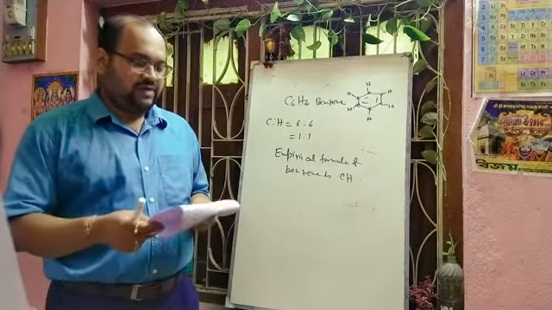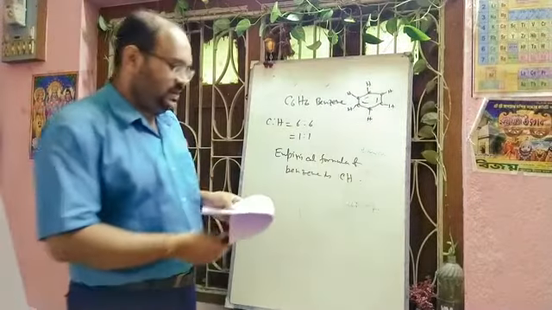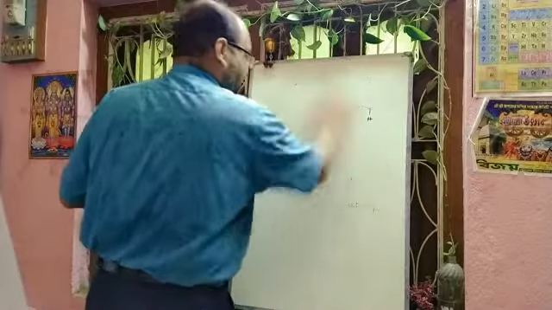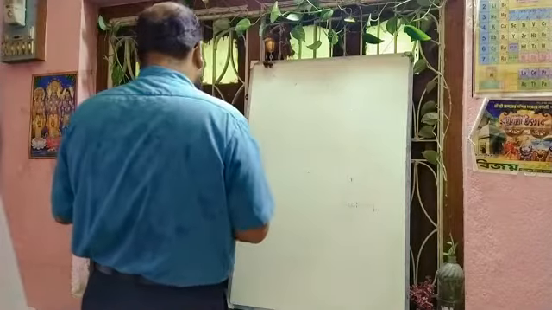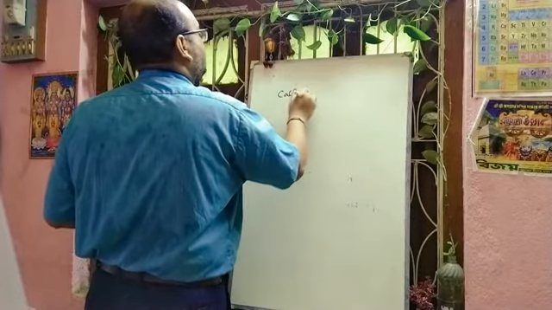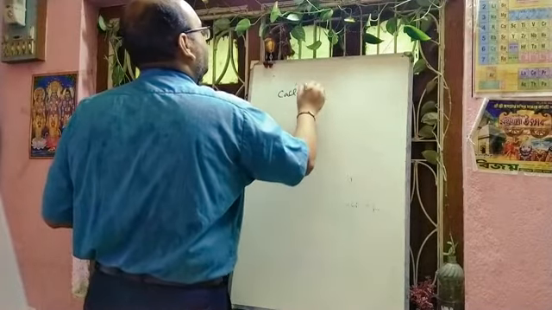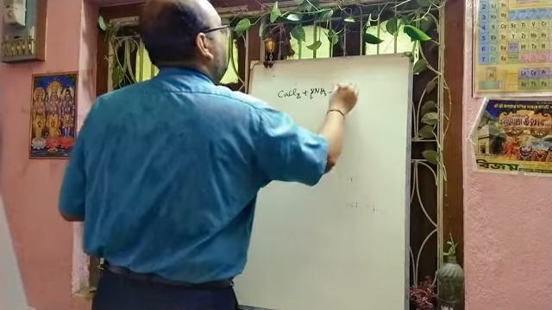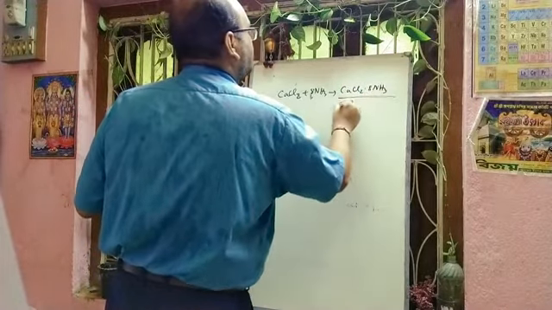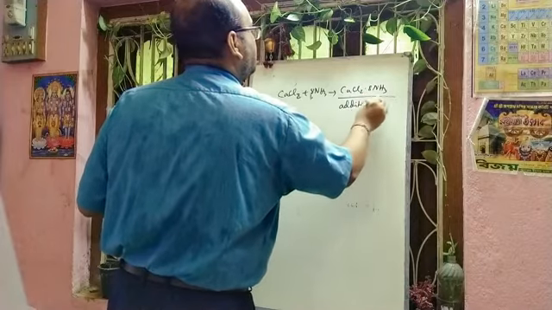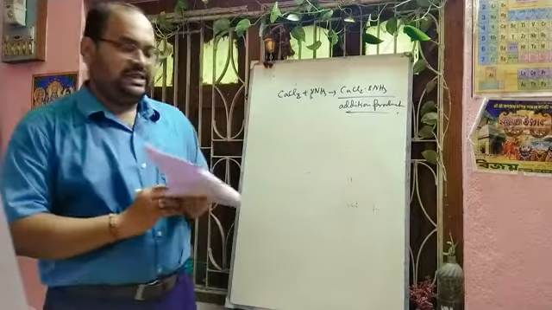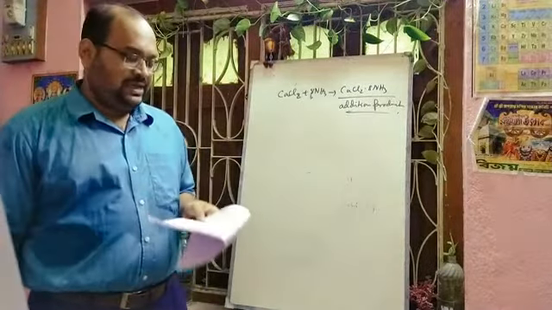Next question was, why can fused calcium chloride not be used as a drying agent for ammonia? Because it will react with ammonia. That calcium chloride will react with ammonia, forming an addition product. That is why we are not using fused calcium chloride for drying ammonia gas.